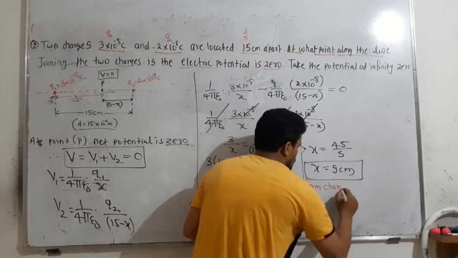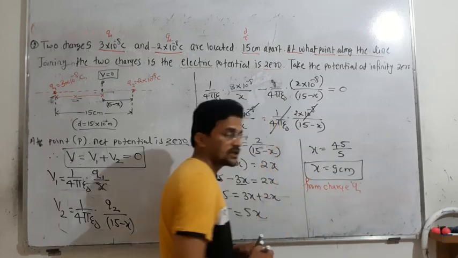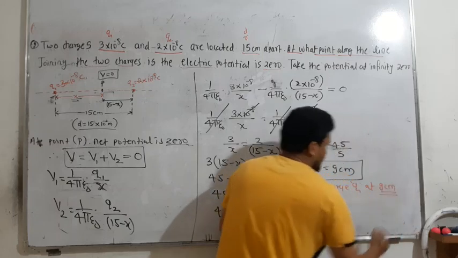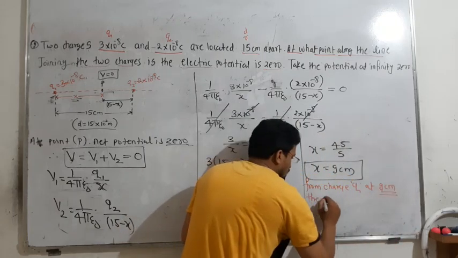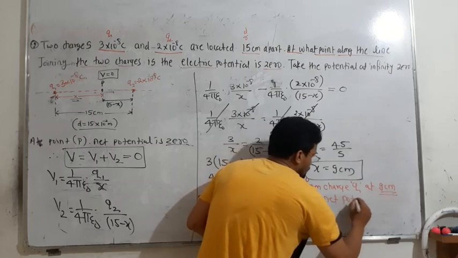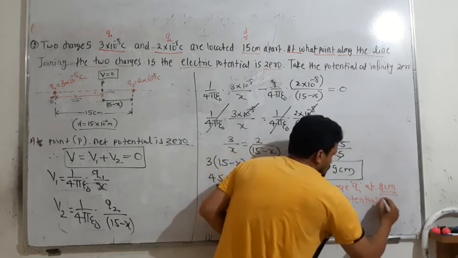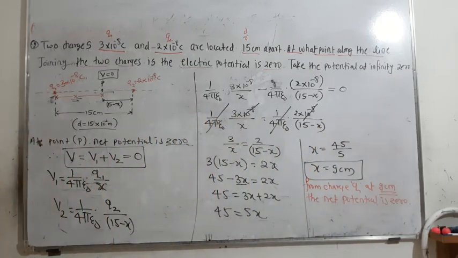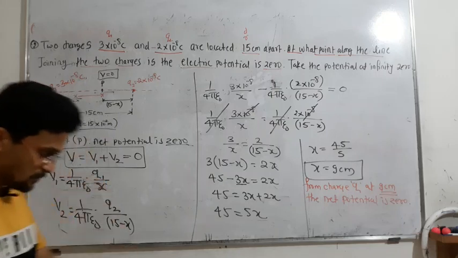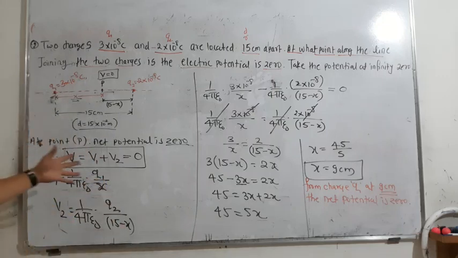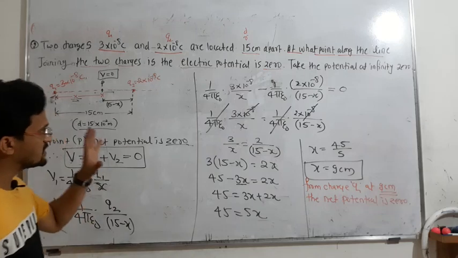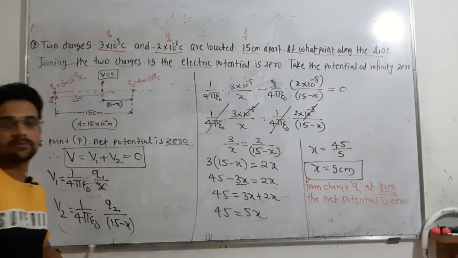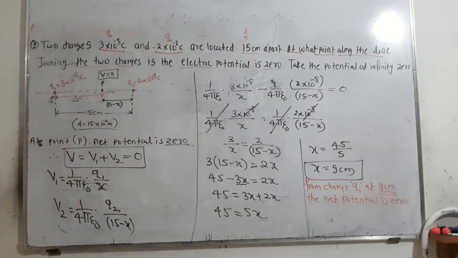So you can write it down here: from charge q1, at 9 centimeter, the net potential is 0. Okay, so this is the second numerical. Just write it down, read it once again and rewind. If you do not understand anything, just rewind the video and try to understand each and every step, okay. So moving towards the next numerical.